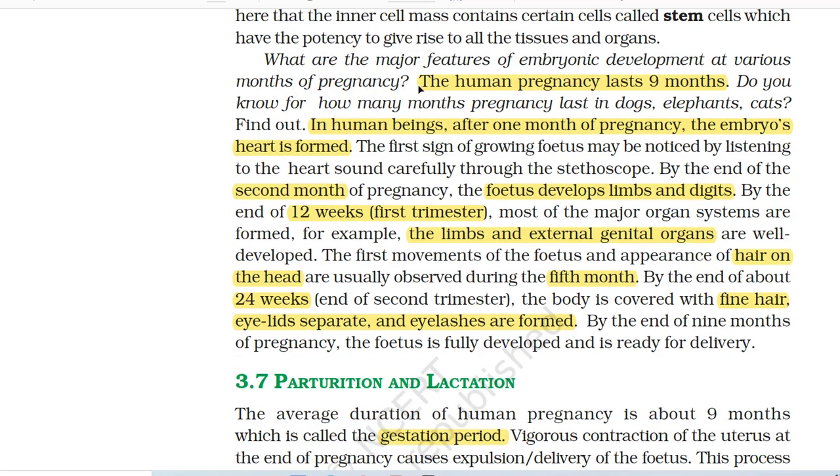What are the major features of embryonic development at various months of pregnancy? The human pregnancy lasts 9 months.